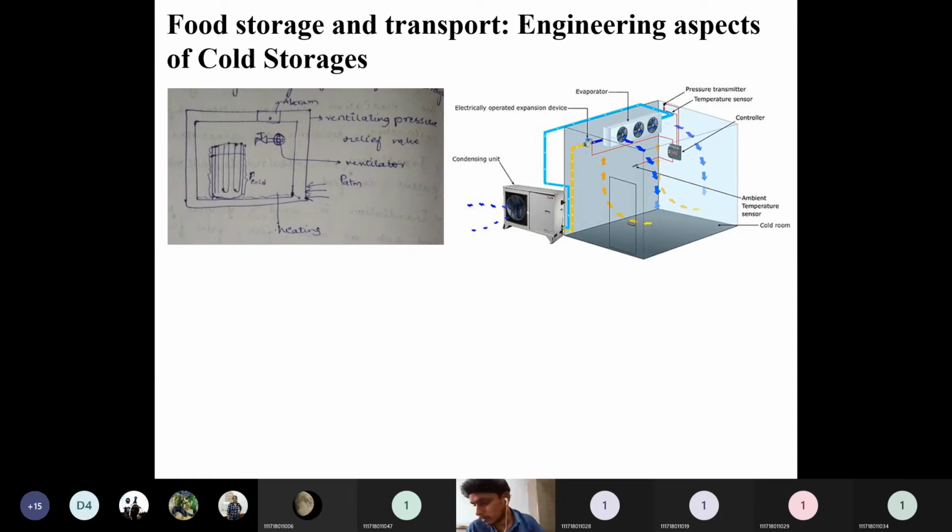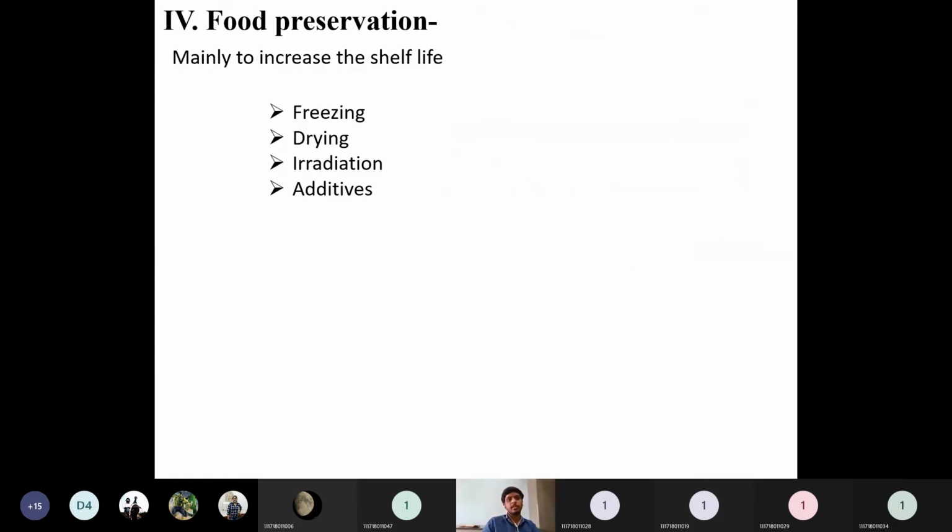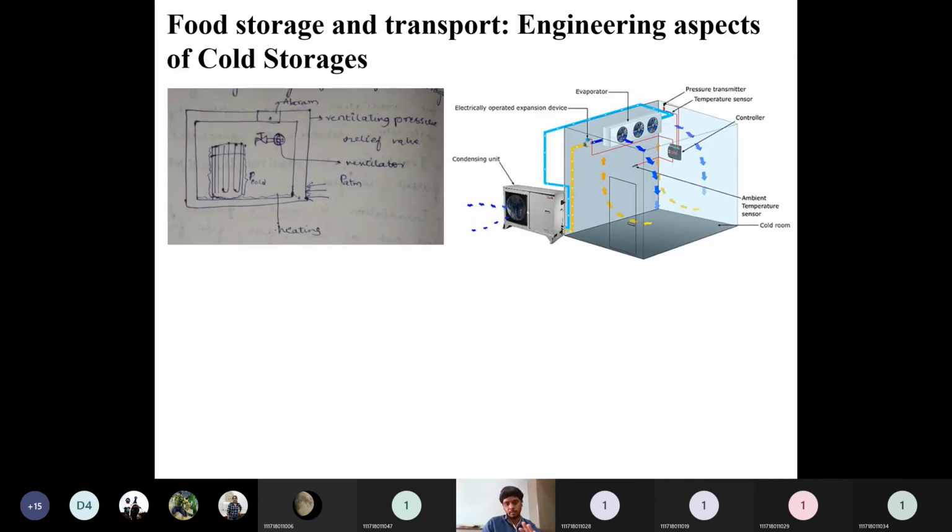So yeah, this one, we will stop here. This is a brief review of what is taking place in the food industry up to here, fruit preservatives. Now this is important regarding your question papers. They are maximum asking this one: engineering aspects involved in the cold storage, how to design that engineered cold storage. We have to see this one. These are important questions they are asking many times.